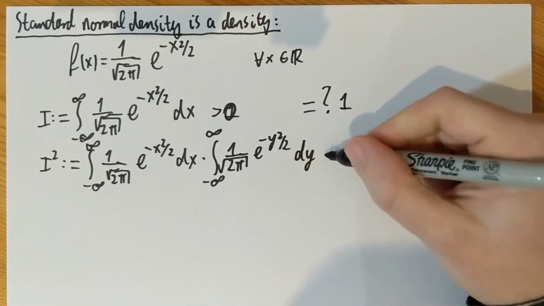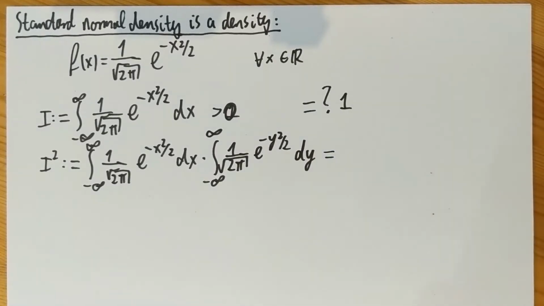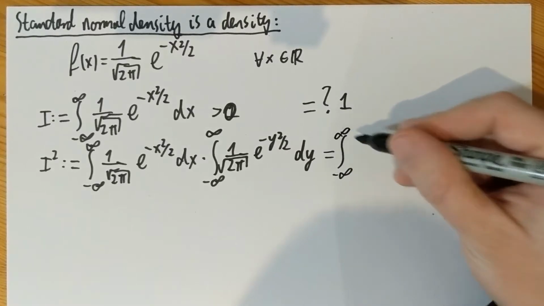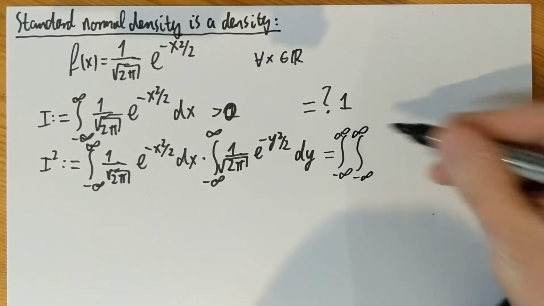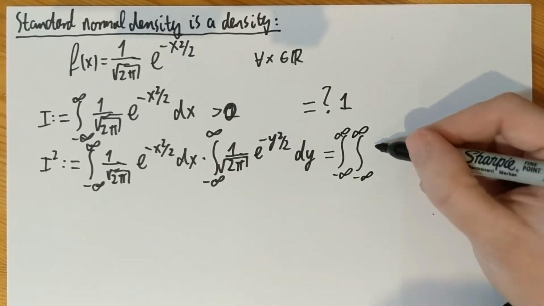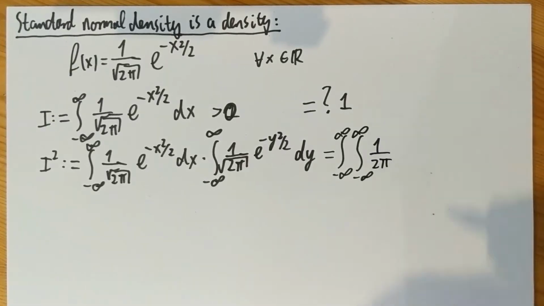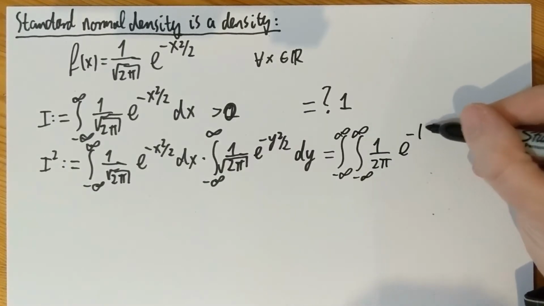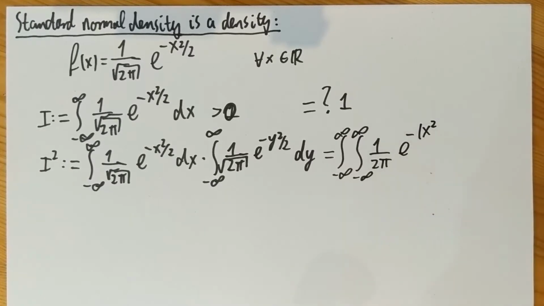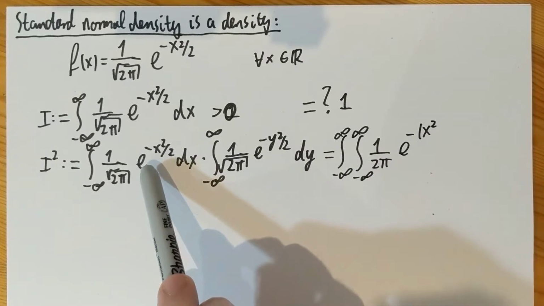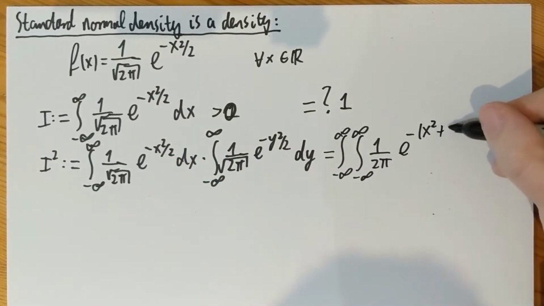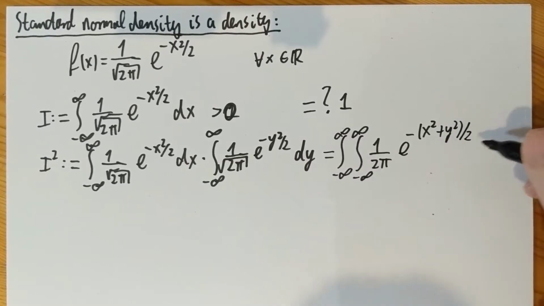And because everything is positive, Fubini's theorem applies, so I can write this as a common integral: the integral from minus infinity to infinity, integral from minus infinity to infinity, of 1 over square root of 2 pi multiplied together twice, so that's 1 over 2 pi, and then e to the minus. Now I can join the integrands into a product, but I can also join the exponentials, the product of the exponentials, as exponential of the sum, and that's what I'm going to have up here.